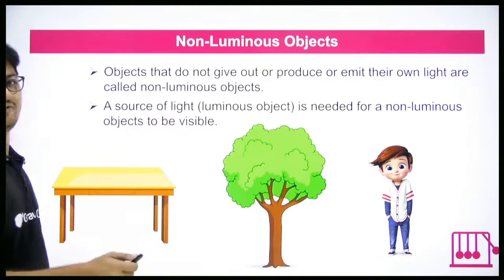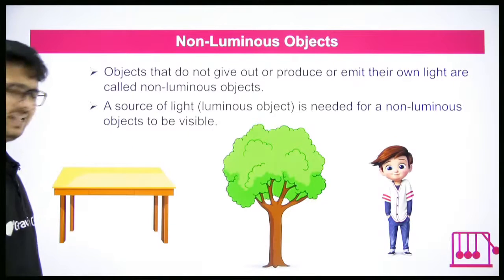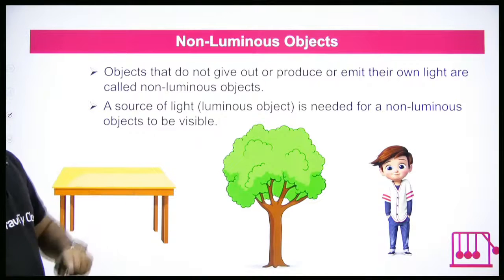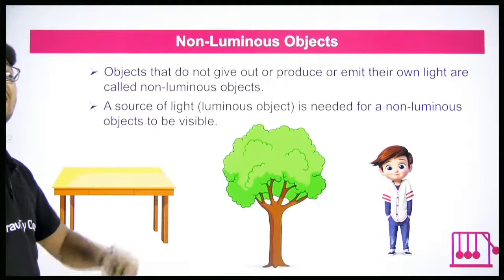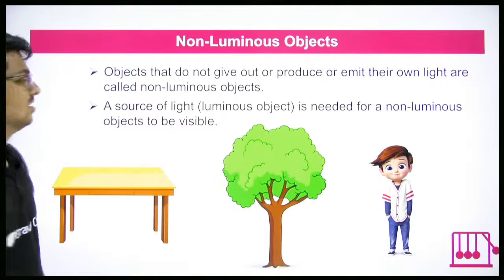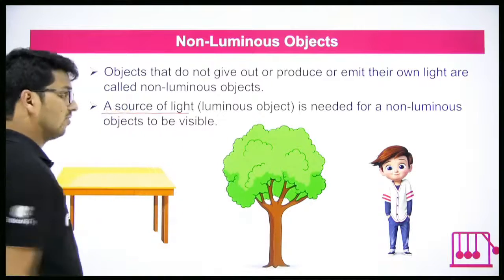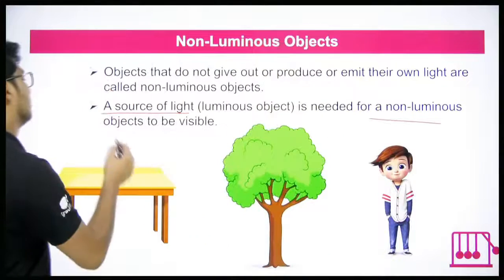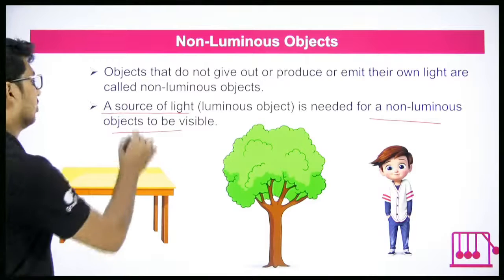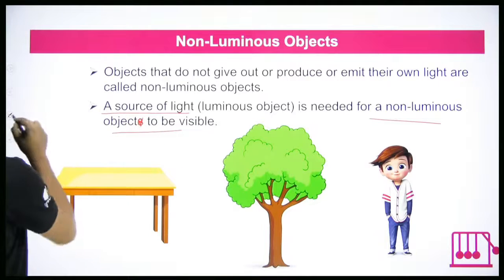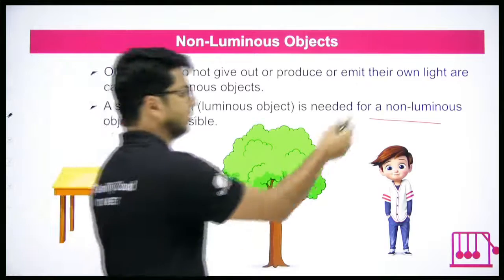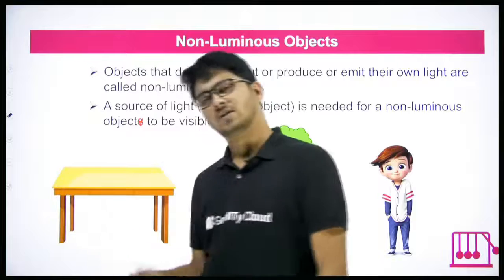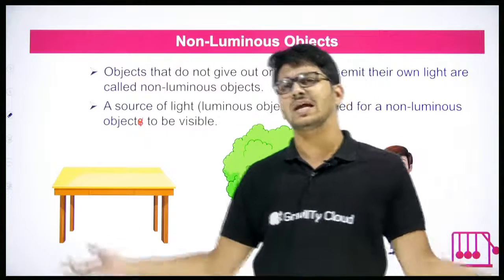So to see a flower, we need a bulb or sunlight, anything like that. So to see a non-luminous object, you need an object that will produce light. That means you need a luminous object. So again, read it. A source of light or a luminous object is needed for a non-luminous object to be visible. Clear? Yes? Okay, some of the examples. A wooden table. It is what? Non-luminous. It does not produce light.